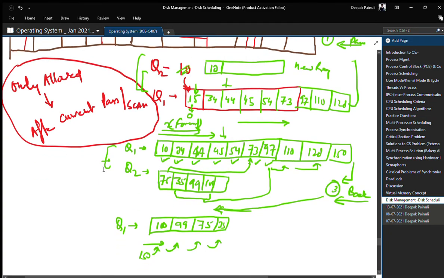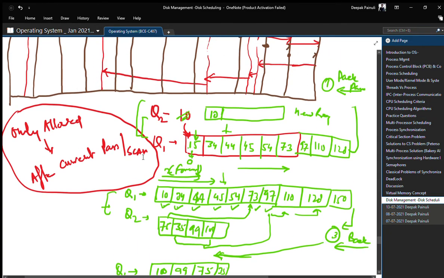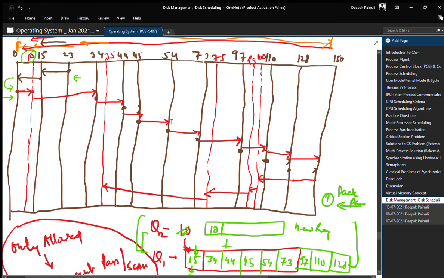Then we followed those queues, and we started the second pass. In between the second pass, these requests for cylinders 35, 75, 99 and 100 arrived in the system, but we haven't entertained them, because these four came in between, when the pass had already started.